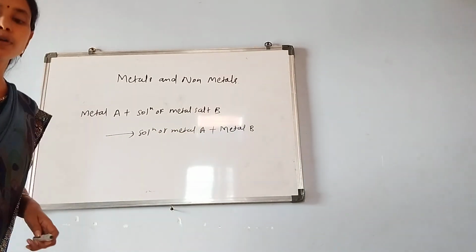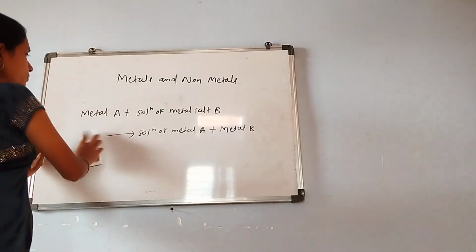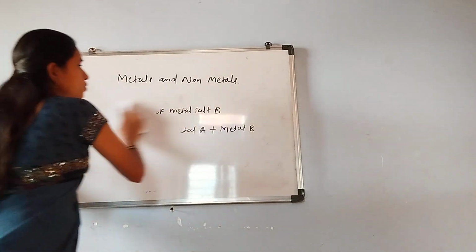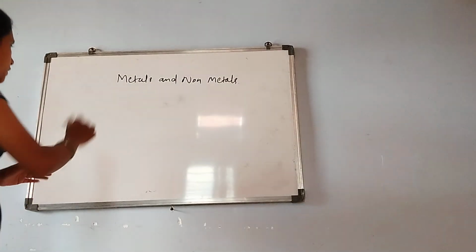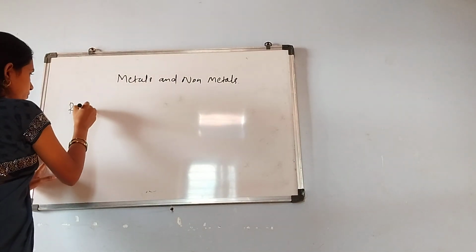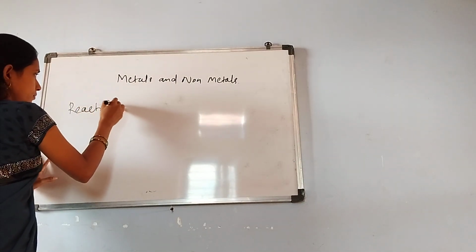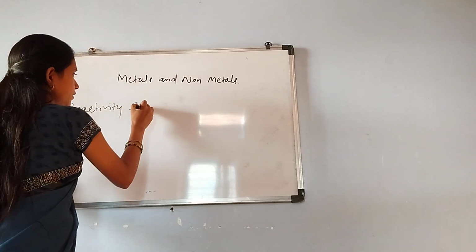Next I will discuss the reactivity series. So what is the reactivity series? Let's write down the heading: reactivity series.